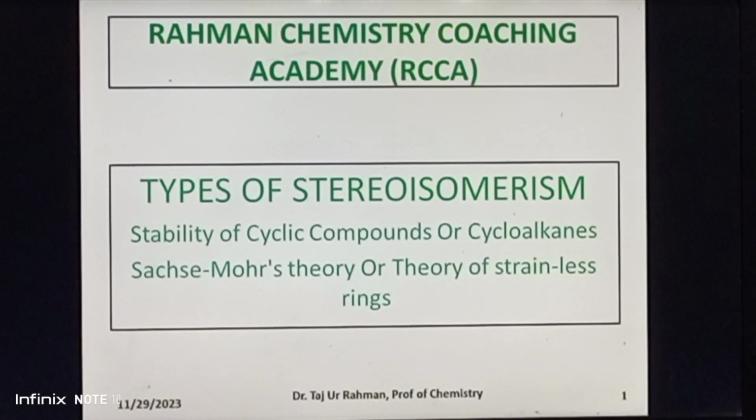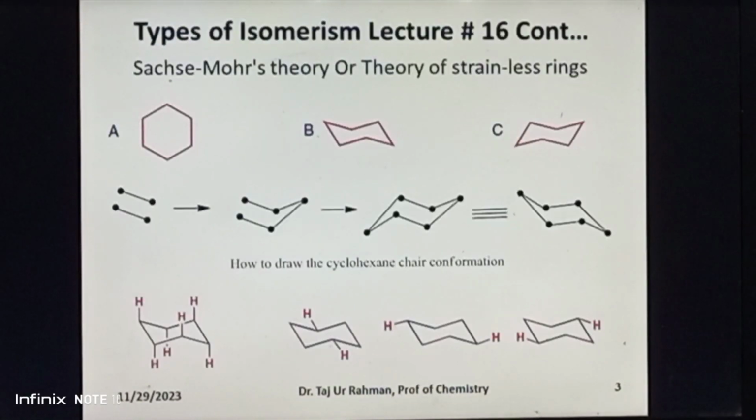Cycloalkanes can exist in two non-planar forms which are strain-free, that is, number one, chair form, which is more stable. Number two, the boat form, which is less stable. In this slide, A represents the cyclohexane while B and C represent the two chair conformations of cyclohexane.